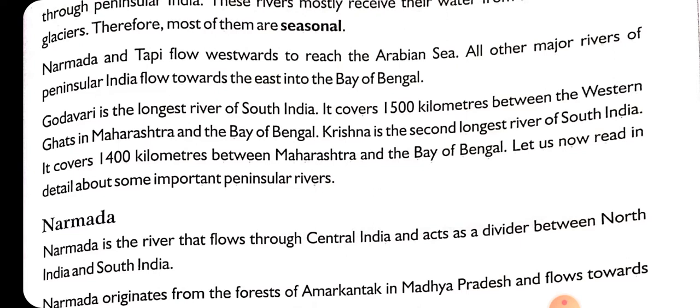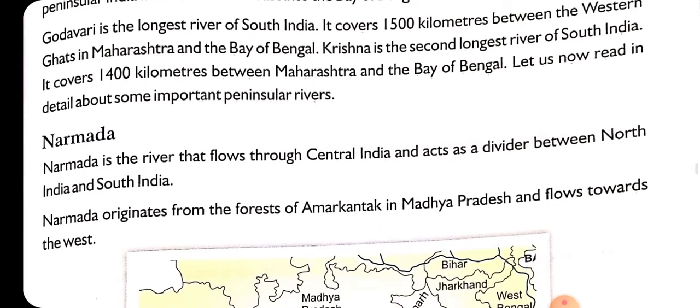Now next is Krishna. Krishna is the second longest river of South India. Again we are talking about South India. Which is the second longest river of South India? That is Krishna. Which was first? That is Godavari. And the total length of the Krishna river is 1400 kilometers. So these are the two rivers of South India. Godavari is the longest river and Krishna is the second longest river of South India.